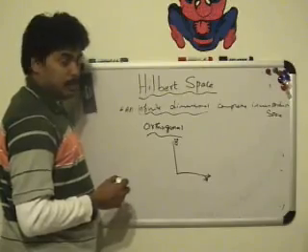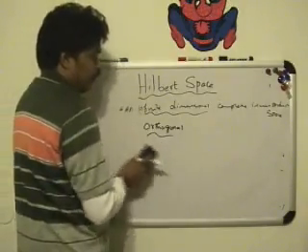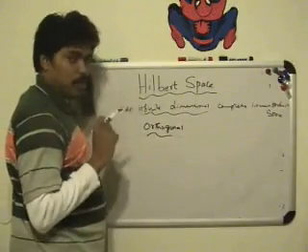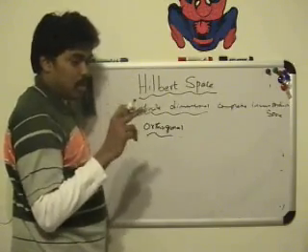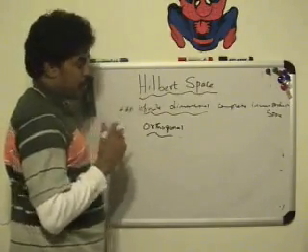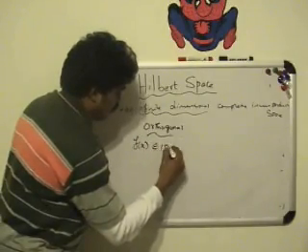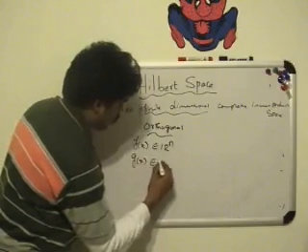To generalize this orthogonal concept, if the inner product of two functions is 0, then those two functions are called orthogonal functions. Let's say f of x belongs to R and g of x again belongs to R,